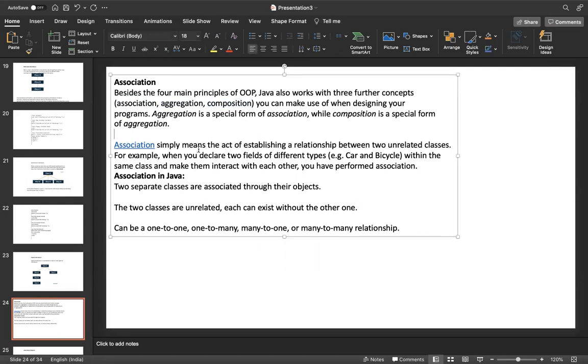What is association? First, I will explain about association. Association simply means the act of establishing a relationship between two unrelated classes. There are two unrelated classes, or two unrelated objects. Let me explain with an example: there are two persons, and they don't know each other. They don't know who this person is or who that person is.